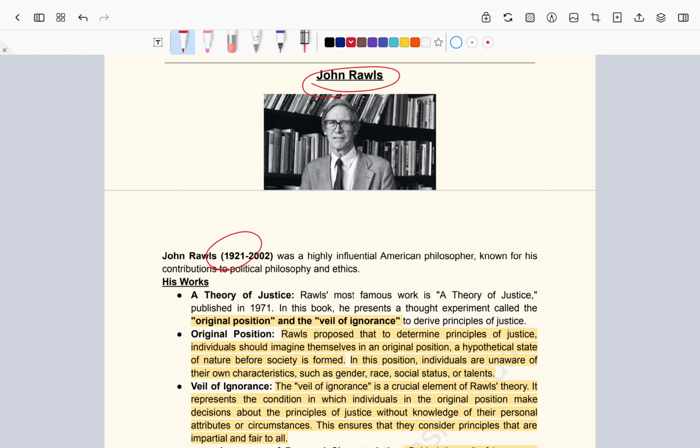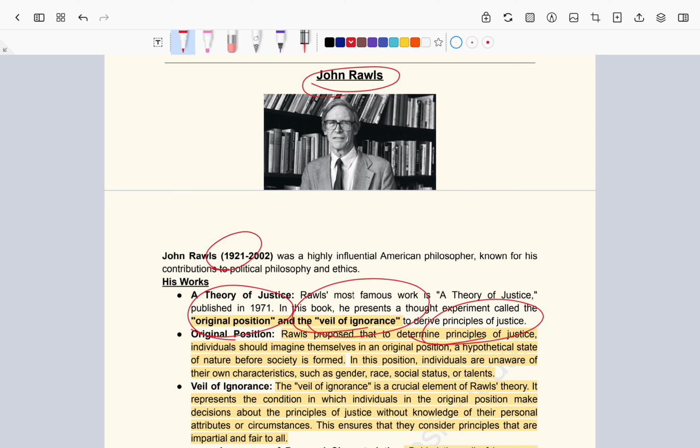Now try and understand this from John Rawls's theory. John Rawls's theory talks about two things. One is the original position. Second is the veil of ignorance. Now, what is meant by the original position? He is saying that the original position is a hypothetical state for determining justice. Everybody in the society should assume a state before the formation of the society.